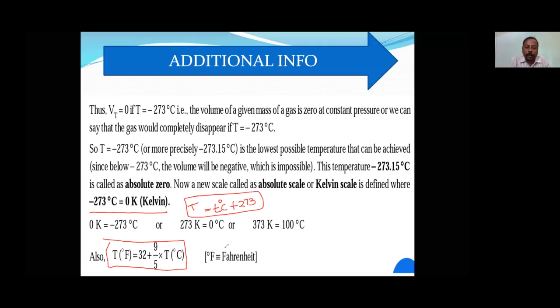What are those three scales? Fahrenheit scale: F equals 32 plus 9 by 5 of the temperature in degrees Celsius. Then you will get the Fahrenheit temperature. And when you add 273, you will get the Kelvin scale. So this is the relation between all three scales. Is that clear to you? Yes.